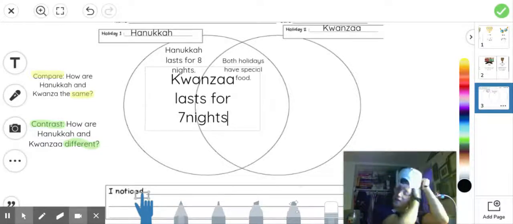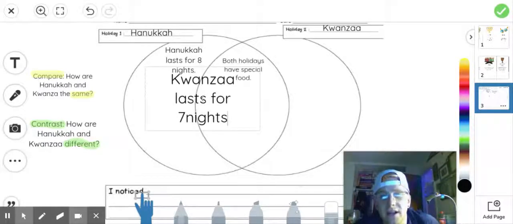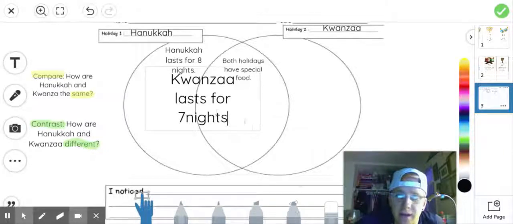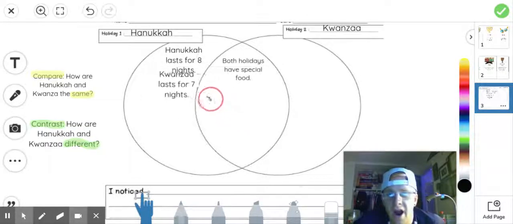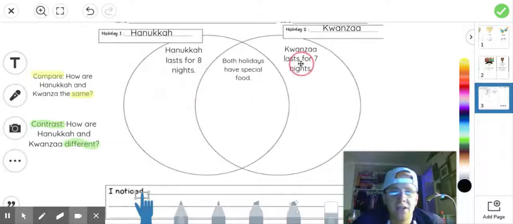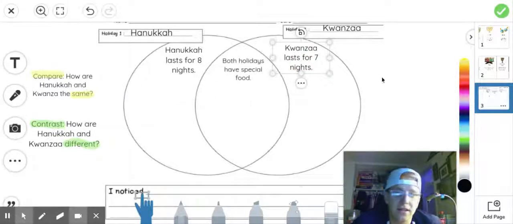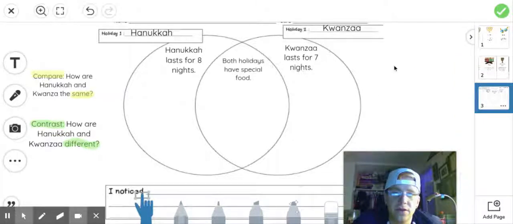Sorry, first graders. That's going crazy there. All right, lasts for 7 nights. And I'm going to add, I got a crazy space over here. And I'll put a period in. Click over here. Make it smaller, put it right there. Perfect. Kwanzaa lasts for 7 nights. Excellent. So there's one way that they are different.